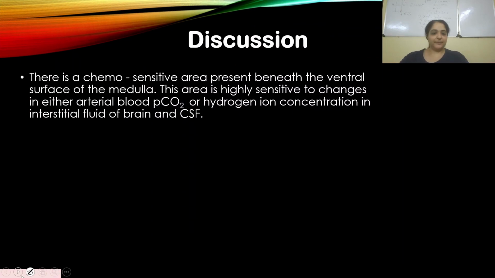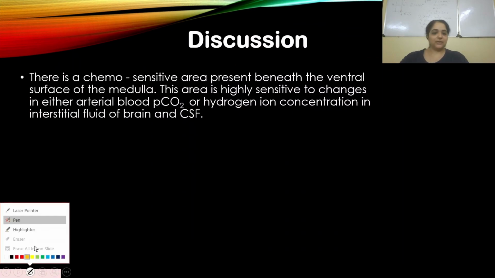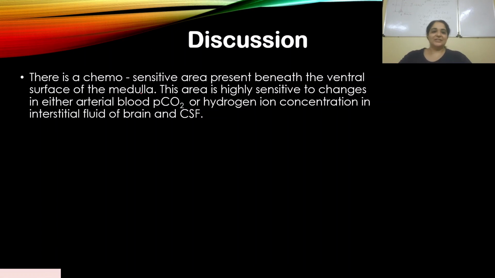Let me change the pen. I've been using yellow all this while. Change it to red. So there is a chemosensitive area present beneath the ventral surface of the medulla. This is the central chemosensitive area that I'm talking about, and it also helps in the chemical regulation of breathing. This area is highly sensitive to changes in either the arterial blood PCO2 or hydrogen ion concentration in the interstitial fluid of the brain and CSF.